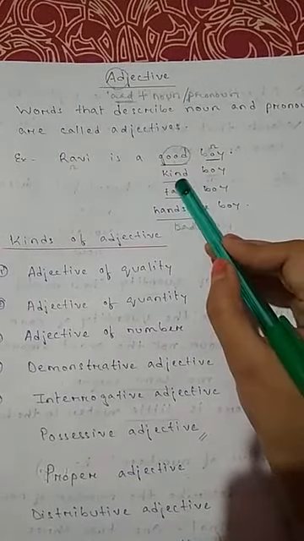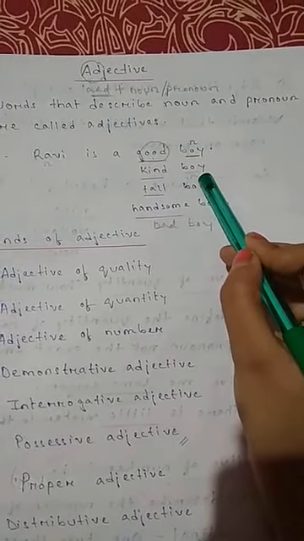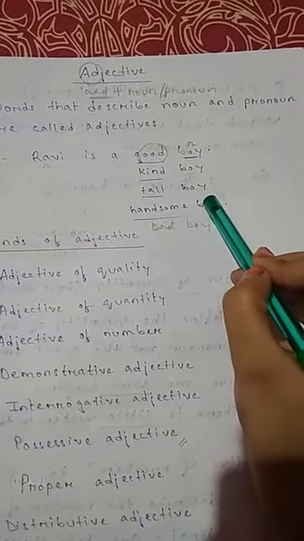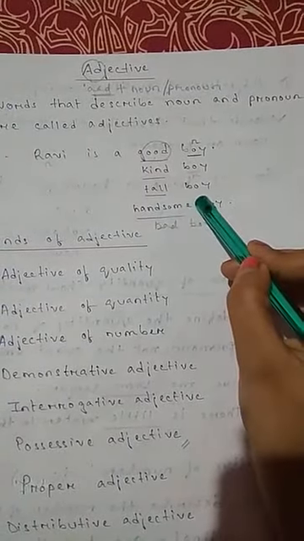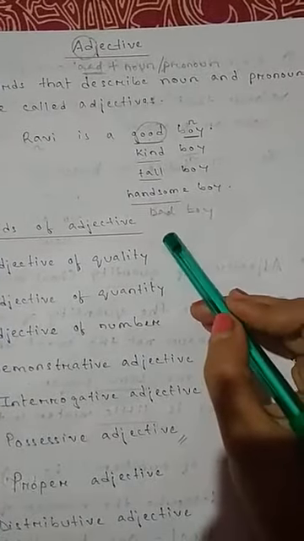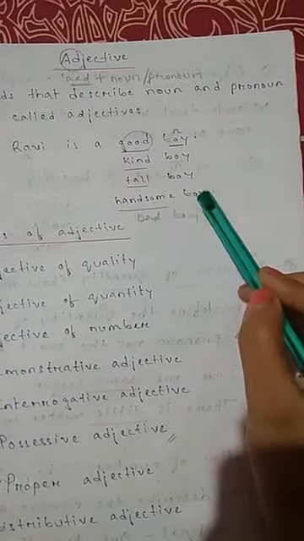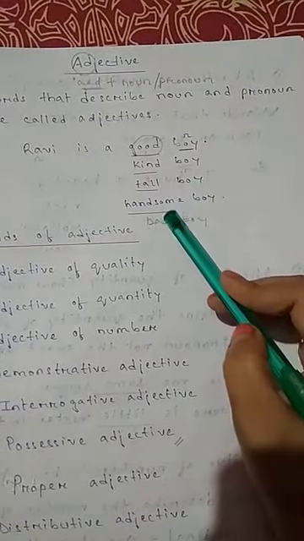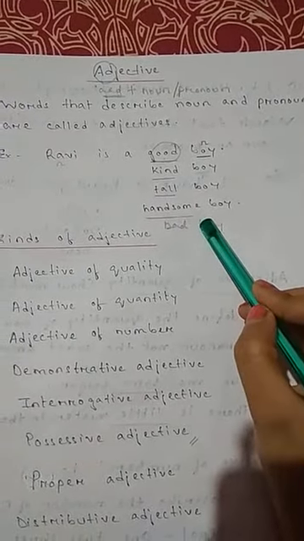Then I have written kind boy. I'm using the same noun, but with the noun, I'm using a different adjective. Next is tall boy. So here again, I'm talking about some quality. The boy is tall. That is the quality of the boy. Handsome boy. It can also be bad boy or naughty boy. So all these words are describing the boy. We come to know about the boy when we read all these words about the boy. So these are all describing words or adjectives.